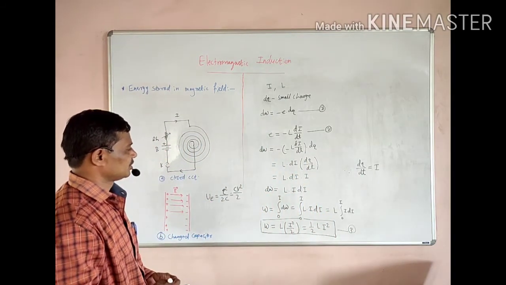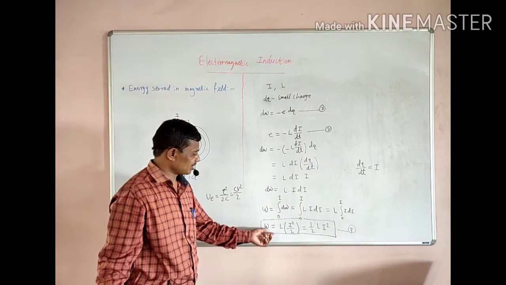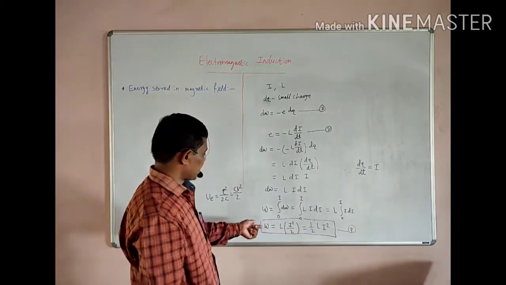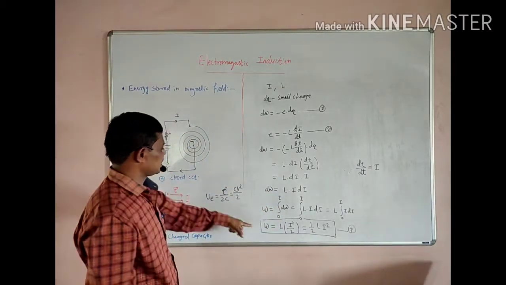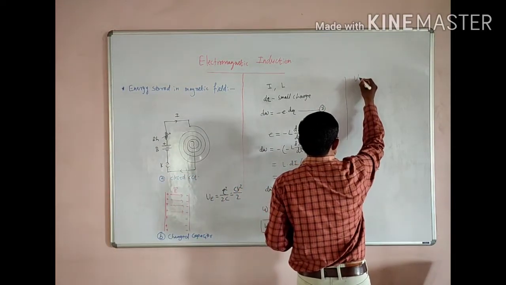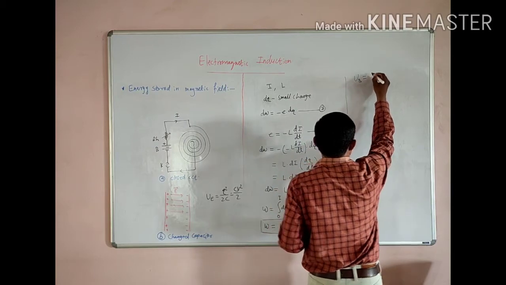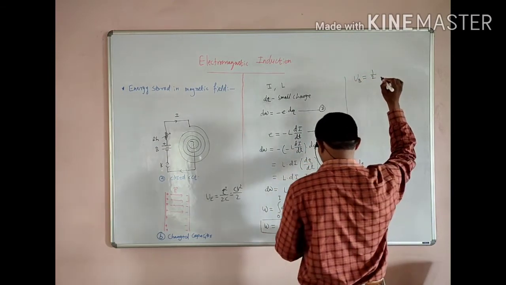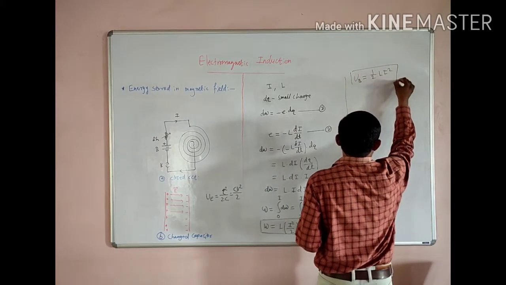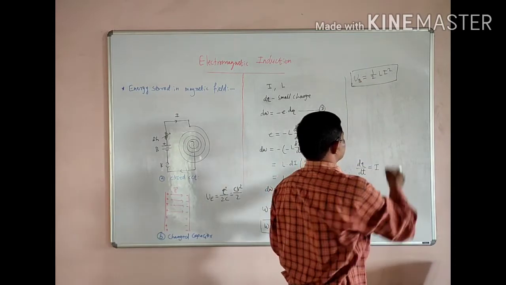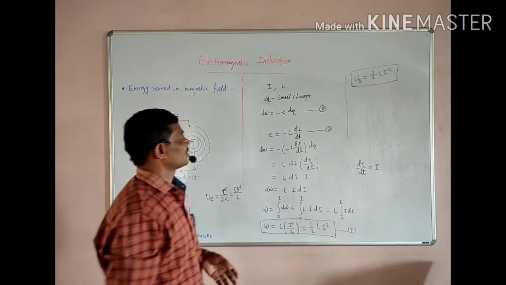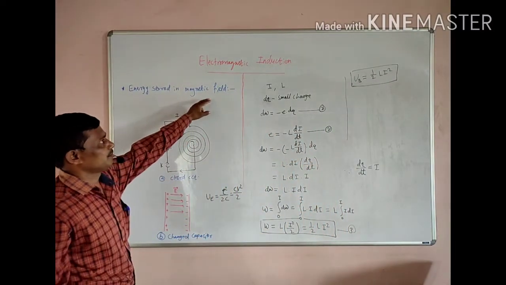From this, we can say that this is the work done, or the energy spent to build up the magnetic field here. This energy we term as U_B, which is equal to one half L I square, where L is the inductance and I is the current flowing through the circuit. So this much energy is stored in the magnetic field.